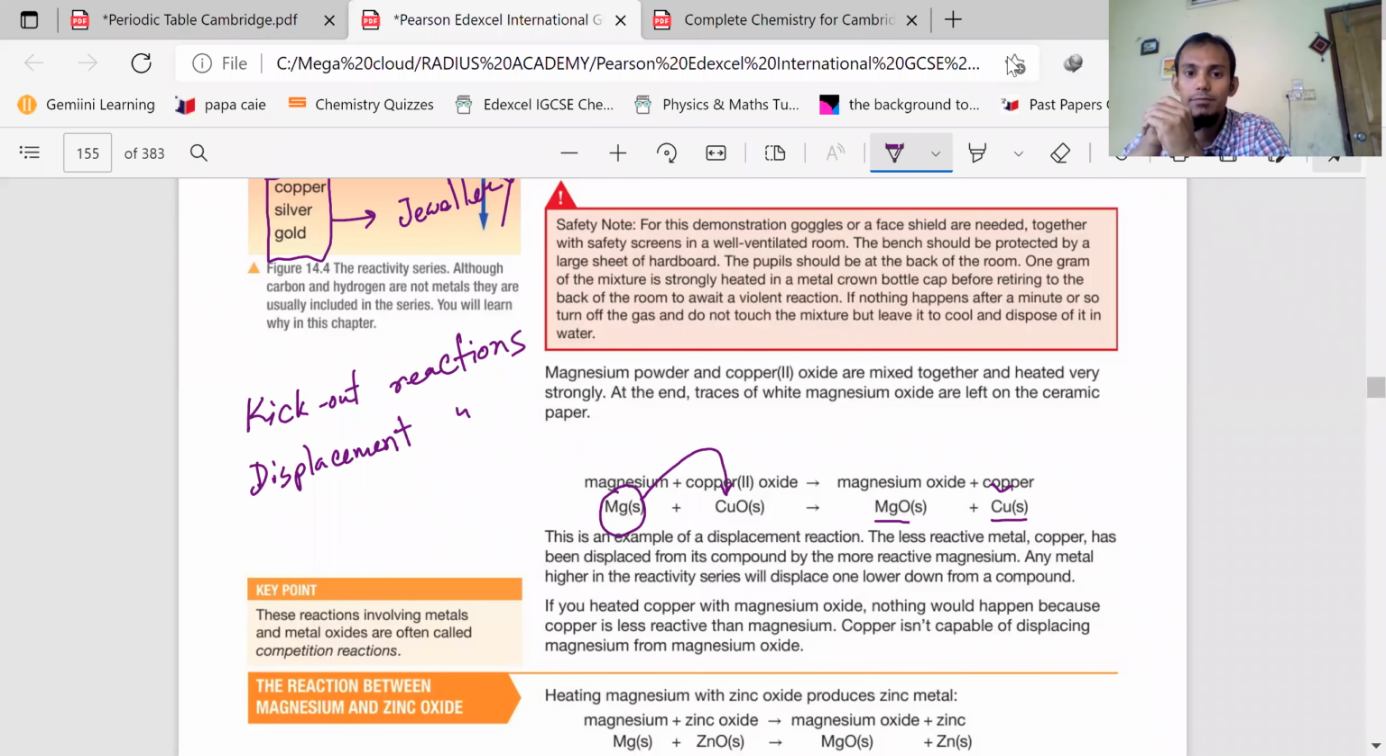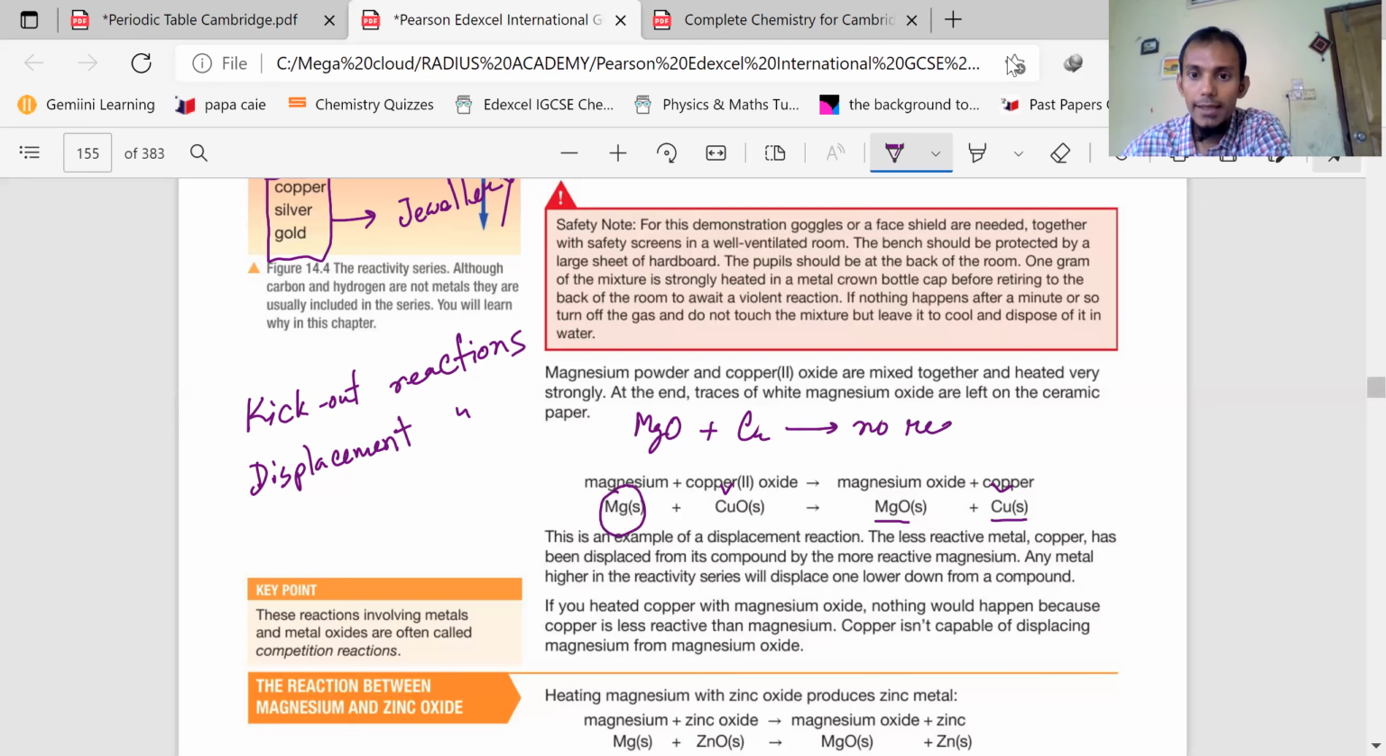Do you understand? Okay. Yes, sir. Now tell me, if we do the other way around, say magnesium oxide is reacting with copper, then what will happen? It will stay the same. Copper is less reactive, so it will stay the same because it's already with magnesium. Oh, that means no reaction. Okay. No reaction. Very good.